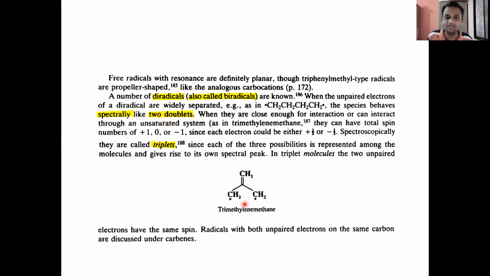In this case there is a triplet, since each of the three possibilities is represented among the molecules and gives rise to its own spectral peak. In triplet molecules, the two unpaired electrons have the same spin.